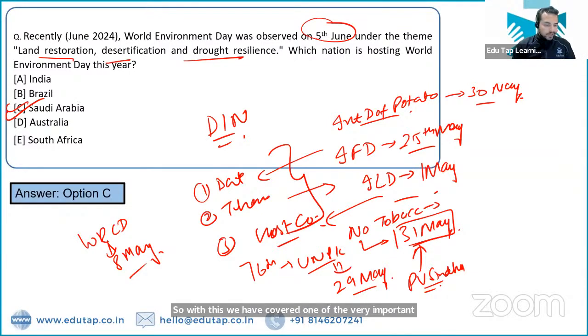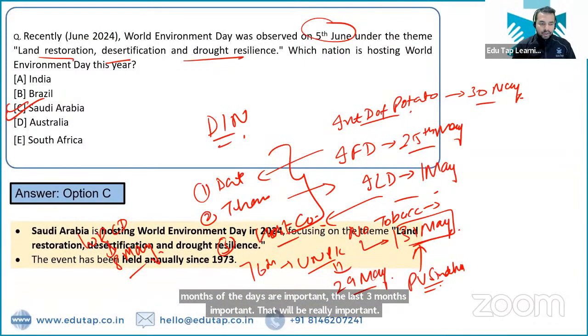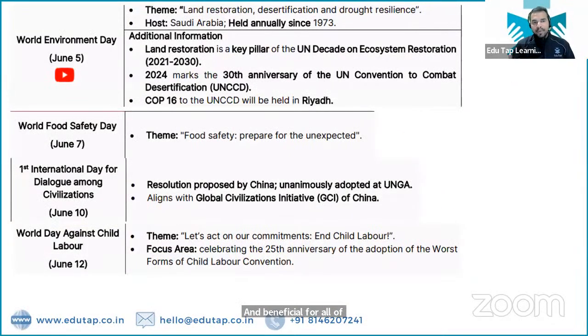And why are we discussing them? Because all the latest months' days are important. So if you cover the important days of the last 3 months, that will be really important and beneficial for all of you from the exam point of view. So guys, now let's cover some other important days as well.